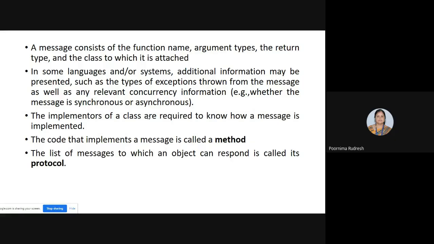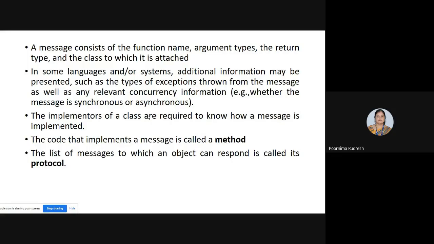Normally the message consists of function type, function name, arguments type, return type, and also the class name to which it is attached. Along with that, some languages may support the inclusion of additional information, such as the type of exceptions. This says whether the message is a synchronous or asynchronous type. So this is about what the message consists of.